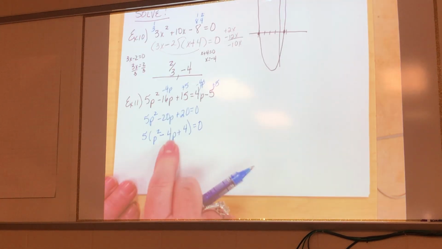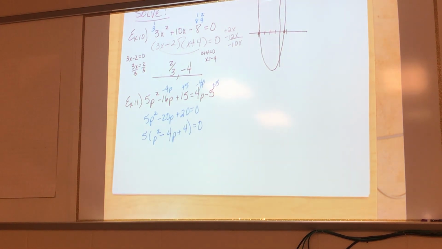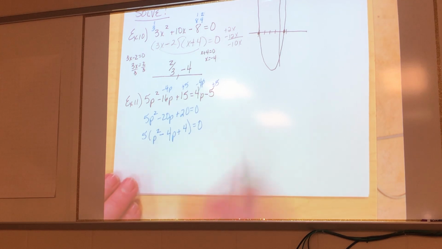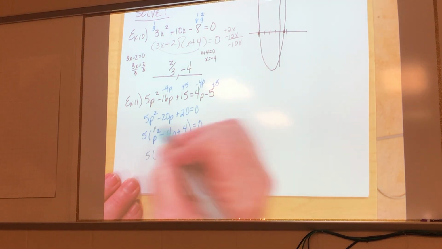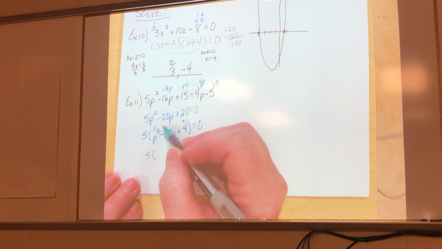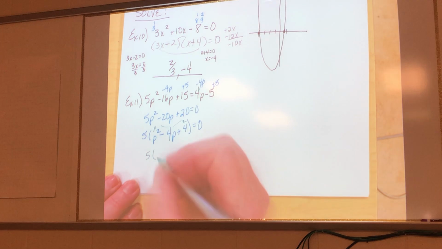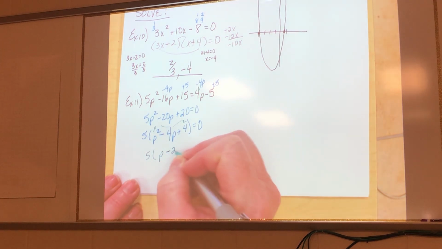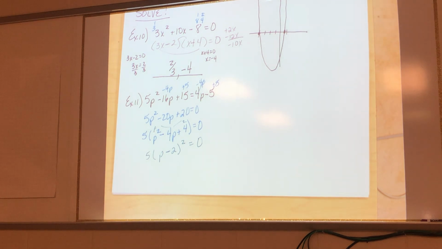Okay? Oh, look at that guy right there. What is he? Yeah, he's a perfect square trinomial. See? This is the perfect square of p, and this is the perfect square of 2, and that middle guy is twice their product. So he factors into p minus 2 quantity squared. Are you with me? This is a lot, okay?